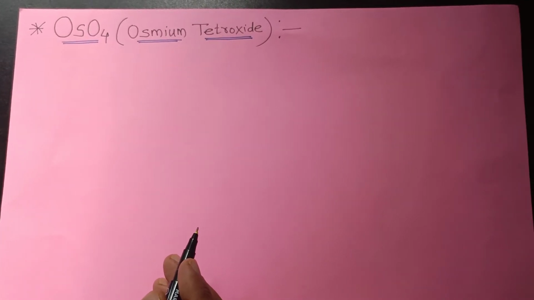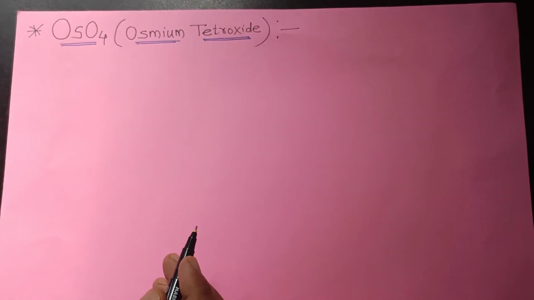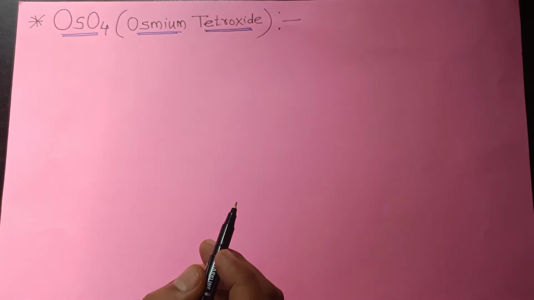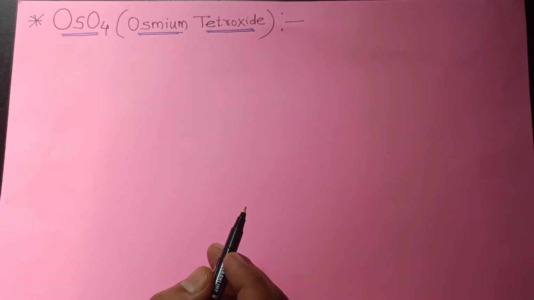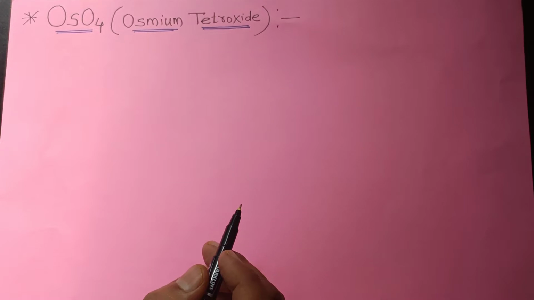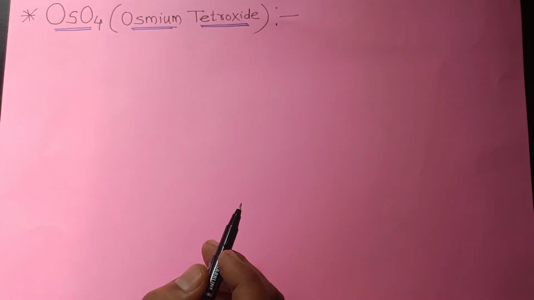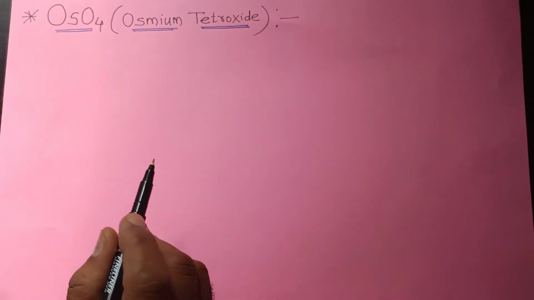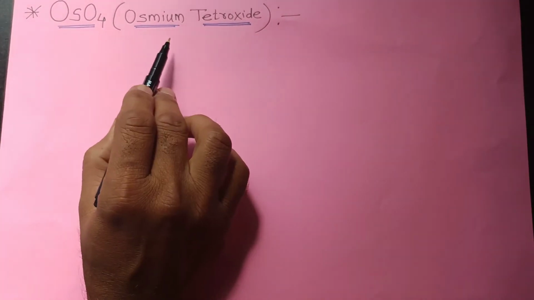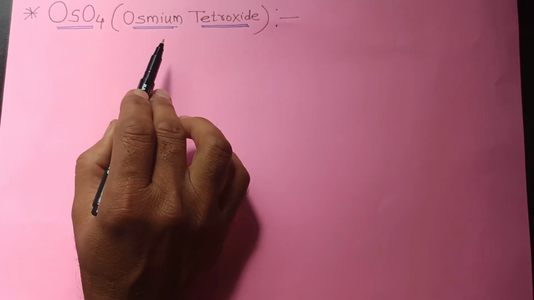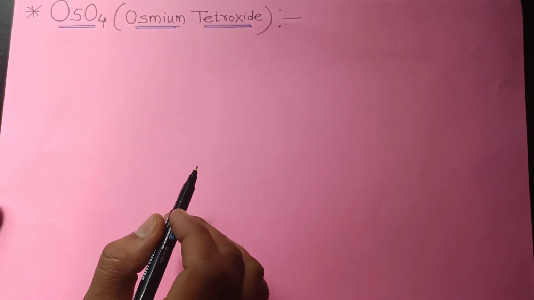Hello everyone. Today we are going to discuss the next oxidizing reagent generally used in organic synthesis, in the synthesis of many natural products. The reagent is OsO4, that is osmium tetroxide. So this is a highly selective oxidizing reagent.